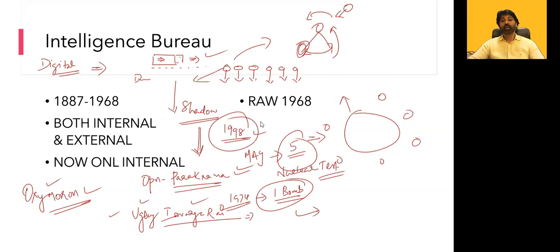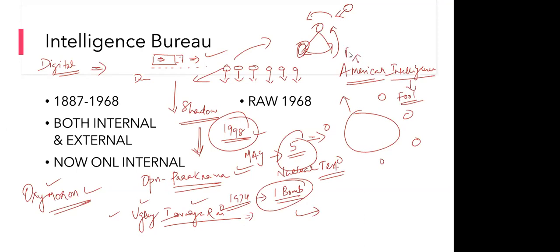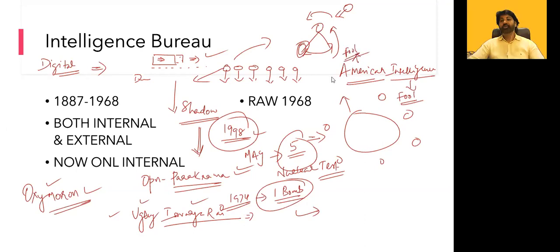It is clear. So after 1998, worldwide, people started using the phrase American intelligence as an oxymoron. Keep it in your mind. That means instead of intelligence, you can put fool. That is the actual meaning.